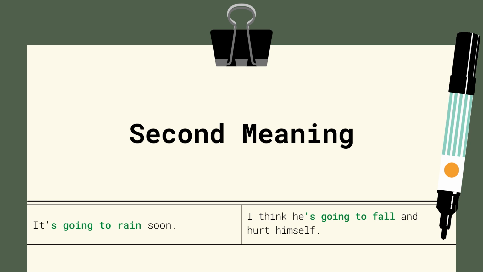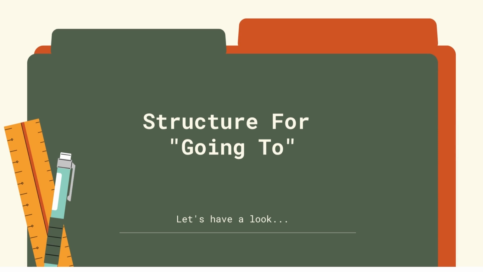Another example might be if I see a man climbing a broken ladder. This is a very dangerous situation. What do I think is going to happen in the future? I can say he's going to fall off and hurt himself. Based on the evidence, the ladder is broken, it looks very dangerous, I think he's going to fall and hurt himself. So in this case I can use going to. Now it's time to see the structure for going to. Let's have a look.